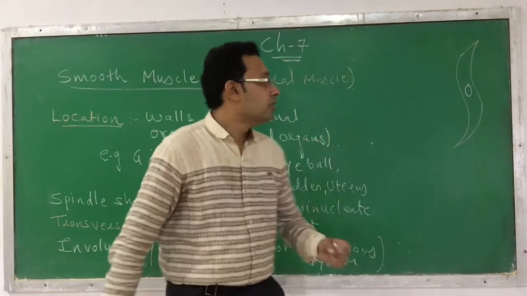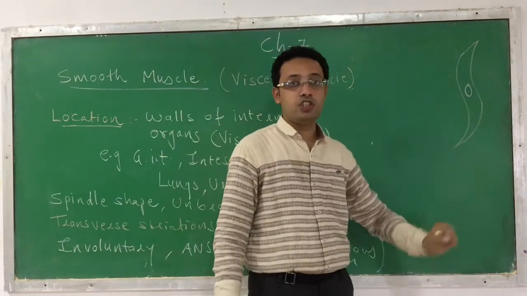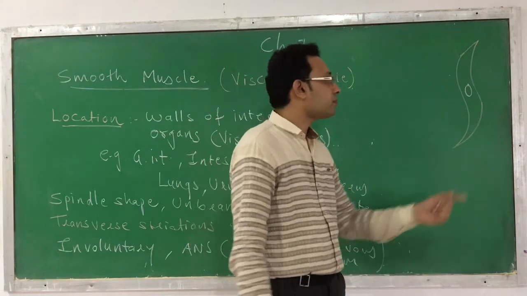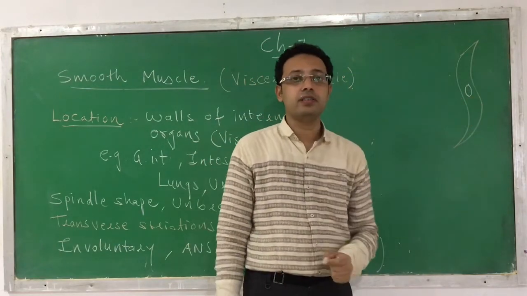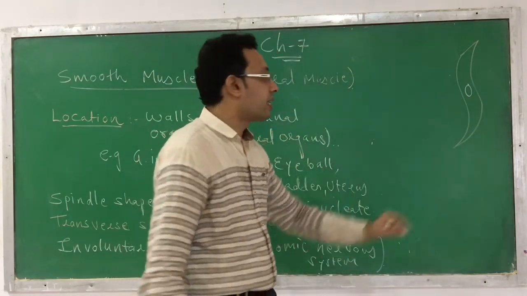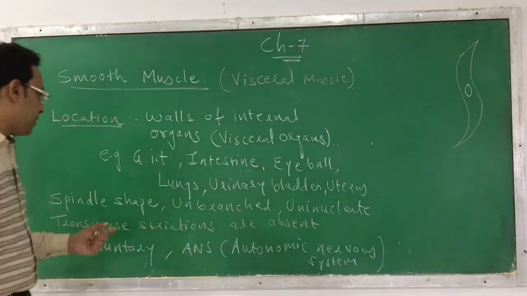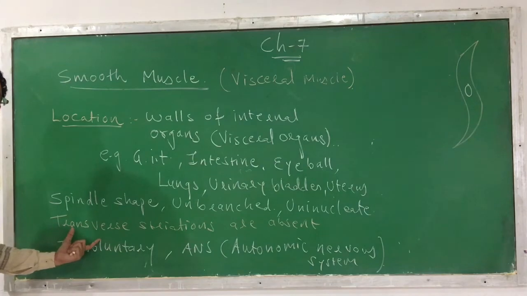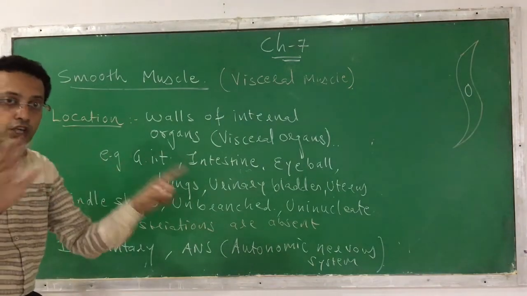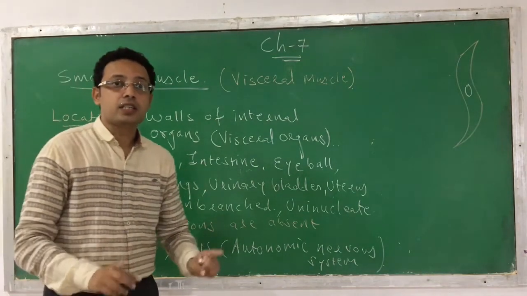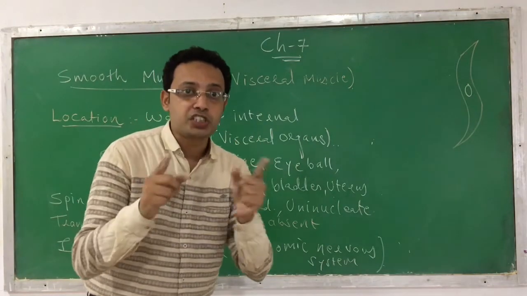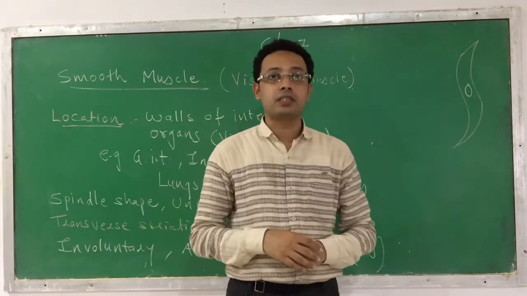It is spindle shaped, where both the ends are narrow and the middle portion is somewhat wider. It is unbranched, containing one nucleus. Only a single nucleus is present. Apart from that, when you observe under a light microscope, the striations are not observed. They are called unstriated, or you can say non-striated muscle or non-striped muscle.